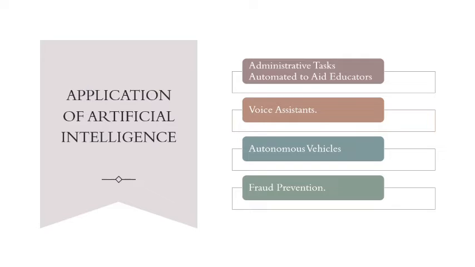And now we see applications of artificial intelligence. We have some applications of artificial intelligence like optical character recognition, handwriting recognition, speech recognition, face recognition, and some more. In this, administrative tasks automated to aid executives, voice assistants, autonomous vehicles, fraud prevention. These are some of the applications of artificial intelligence we are seeing here.